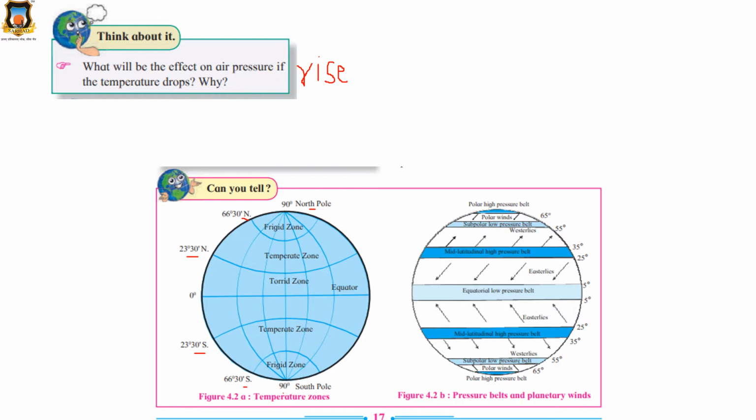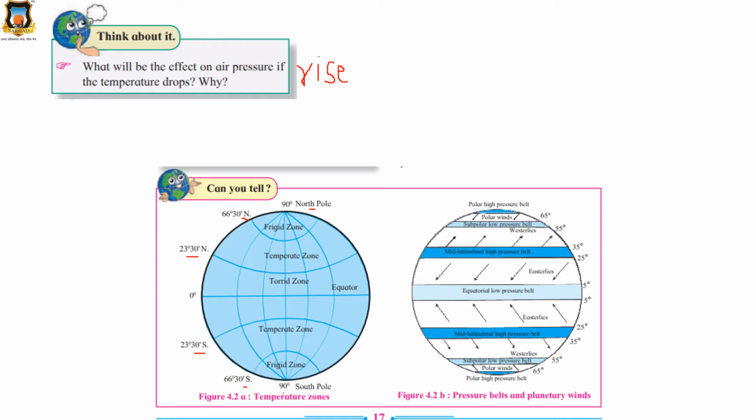Now just see what I am telling you. From 66 degree 30 minutes south till 90 degree, and 66 degree 30 minutes north till 90 degree, is known as the frigid zone. These are the temperature zones of the world, according to the sun rays.